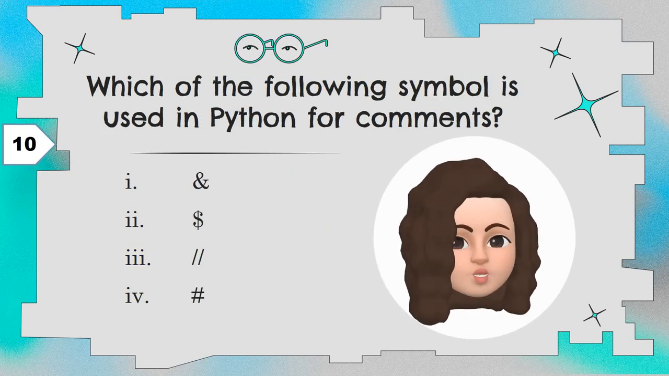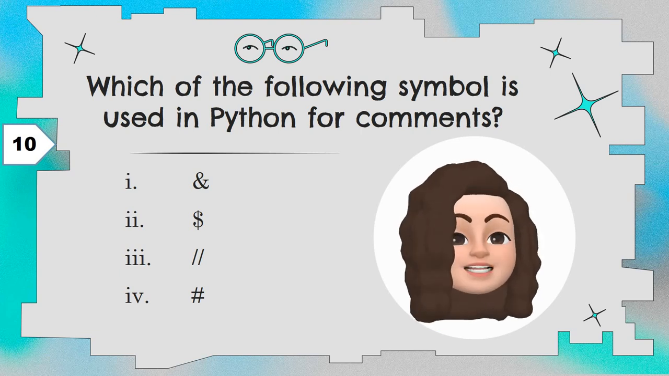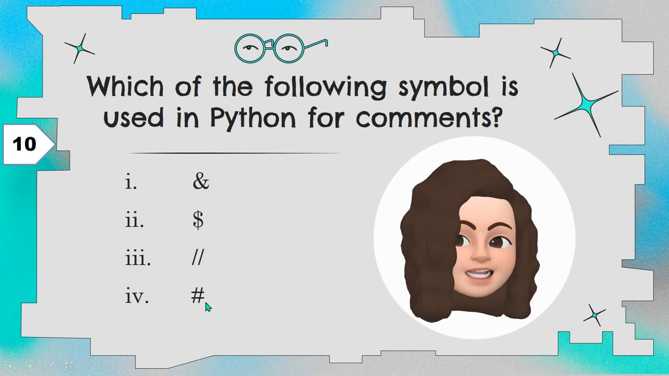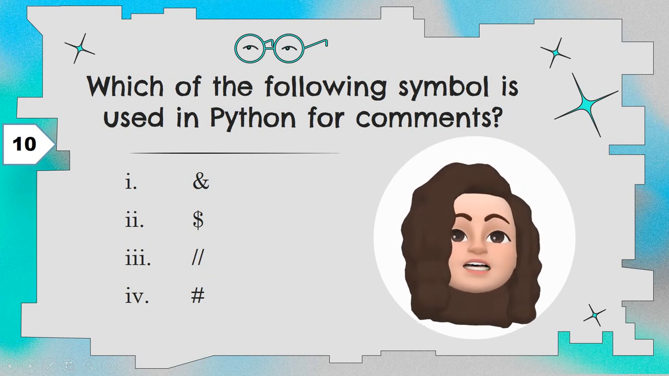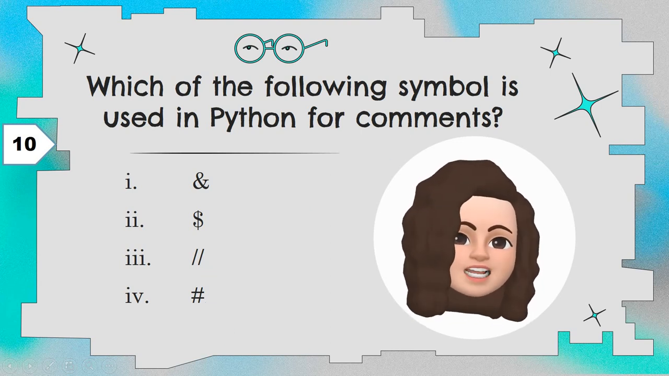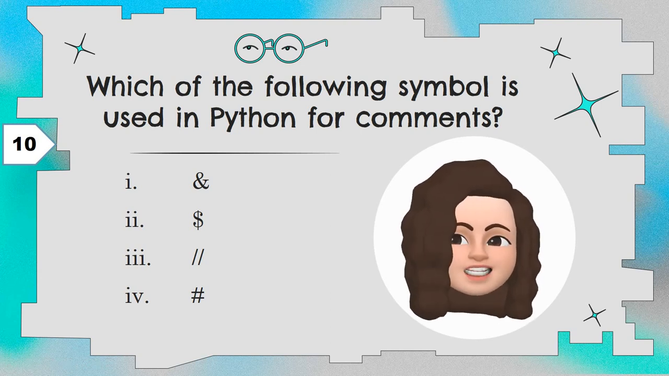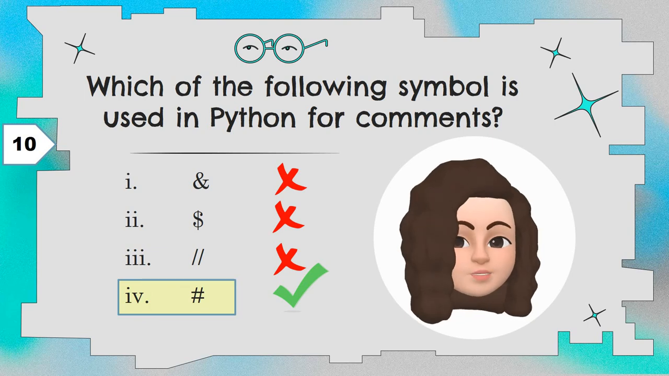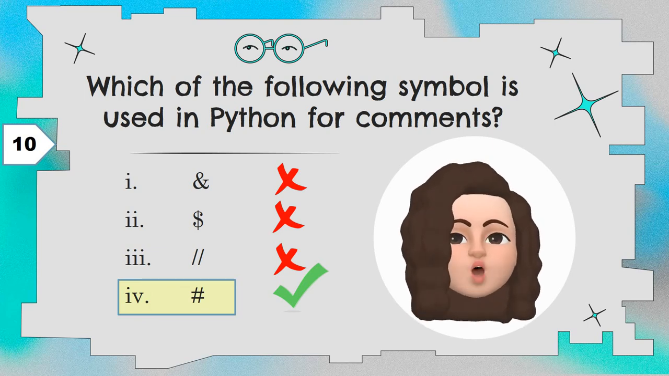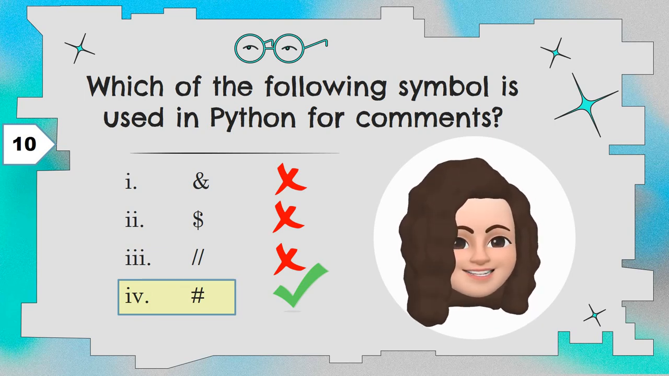10th question. Which of the following symbols is used in Python for comments? Ampersand, dollar, double slash and hashtag. Comment lines begin with hashtag in Python. Okay, so the correct answer will be hashtag. Ampersand is wrong, dollar sign is wrong, double slash is wrong, and hashtag. Comment lines in Python begin with hashtags, hence option 4 hashtag is the correct answer.